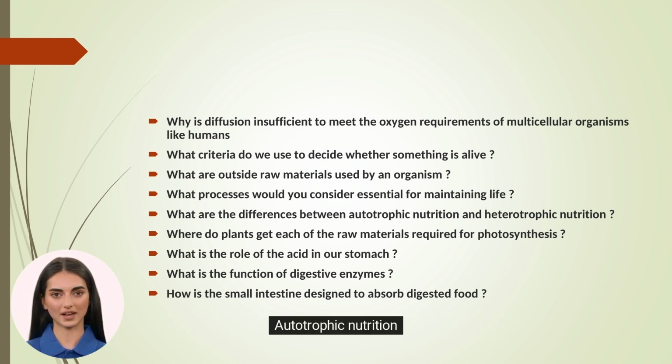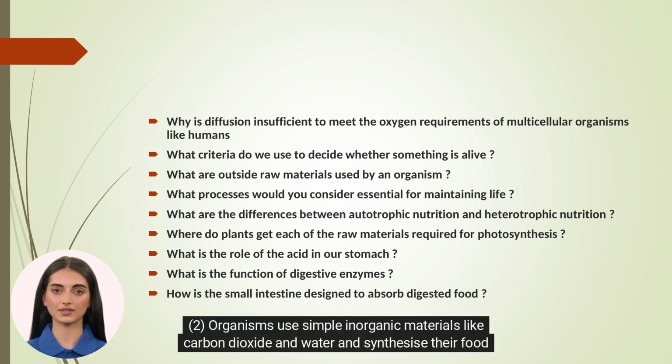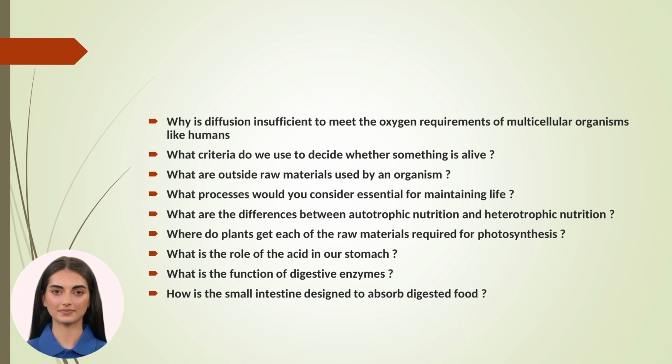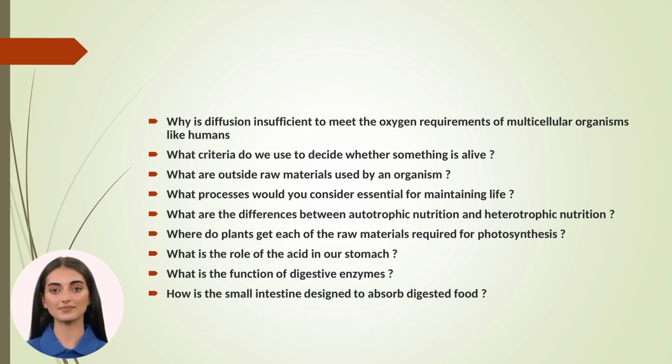Answer. Autotrophic nutrition. 1. In this mode of nutrition, an organism makes or synthesizes its own food. 2. Organisms use simple inorganic materials like carbon dioxide and water and synthesize their food in presence of sunlight. 3. All green plants and some algae undergo this mode of nutrition.